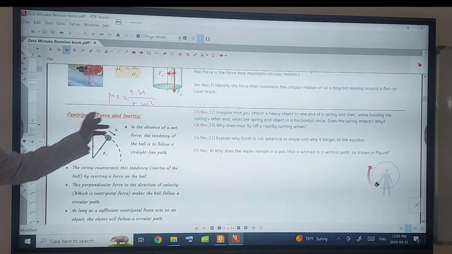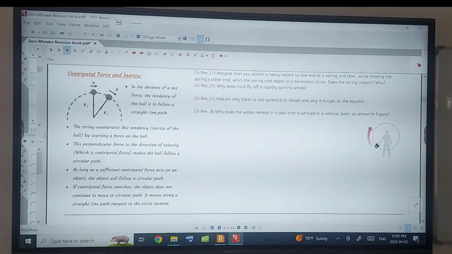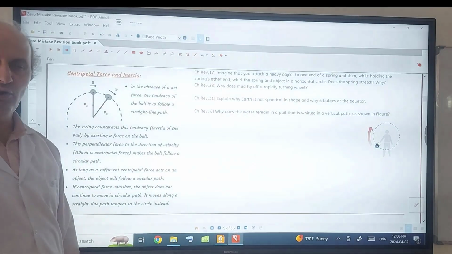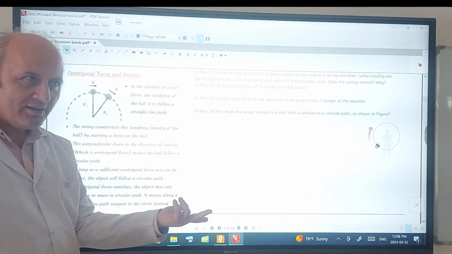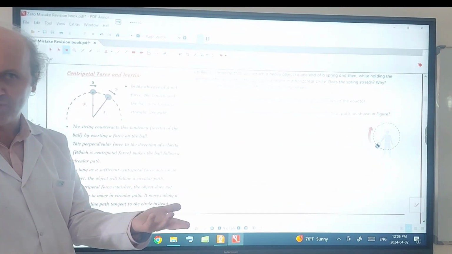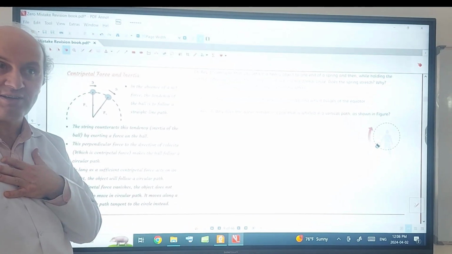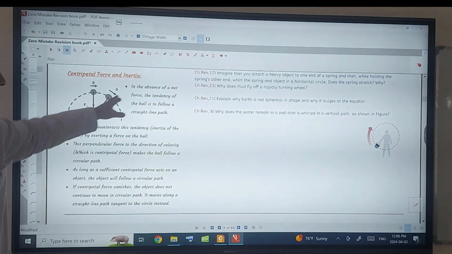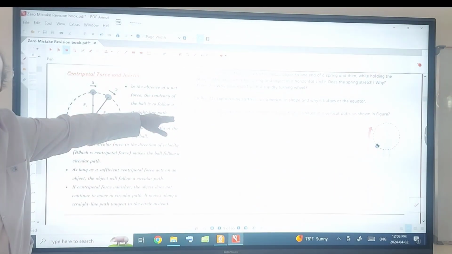And centripetal force and inertia. Centripetal force is the net force acting on an object. So if there is a net force acting on an object, it can follow a circular path. What if there is no net force acting on an object? Will it follow a circle? No. The natural tendency of an object is to follow a straight line path. In the absence of a net force, the tendency of a ball or any object is to move straight. That's the definition of inertia.